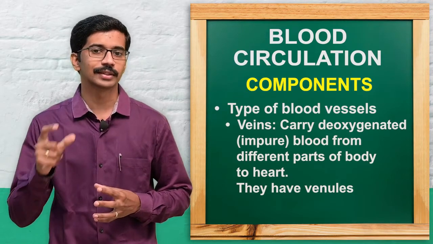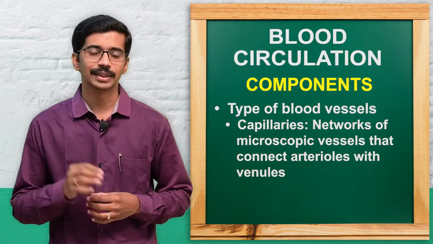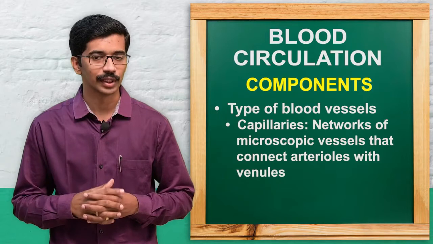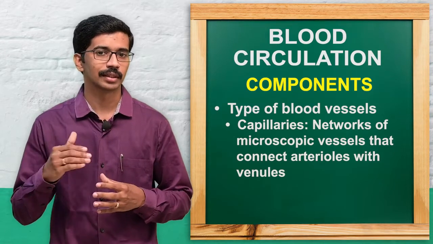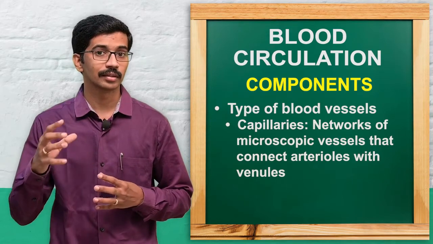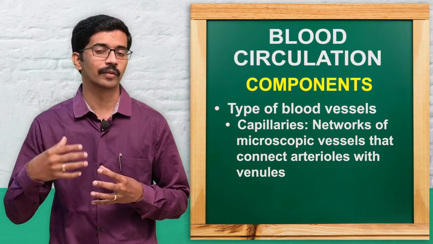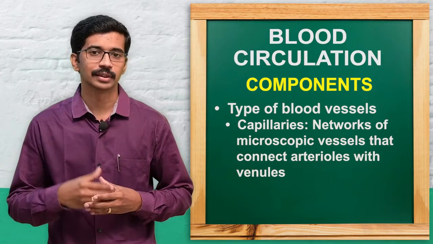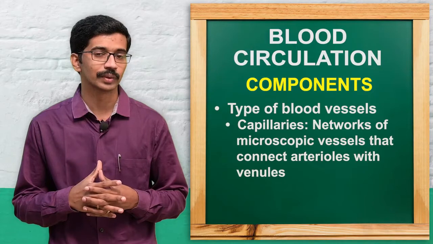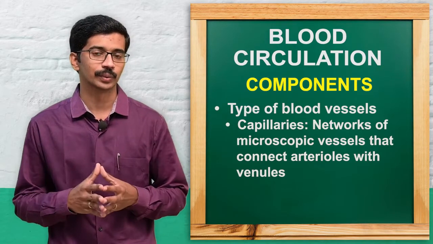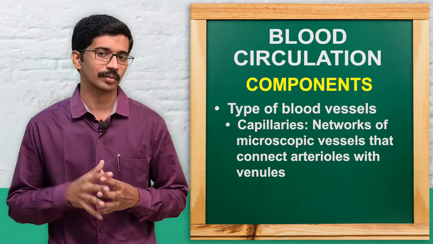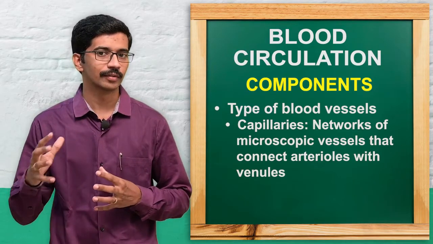And there is another structure called capillaries. These capillaries connect the minute arterioles with the venules. These are the major components of the cardiovascular system, and all these processes, carrying oxygen, nutrients, or metabolic waste products, happen through the fluid connective tissue. That is another important major part of the cardiovascular system, that is the blood. Blood is the fluid connective tissue.